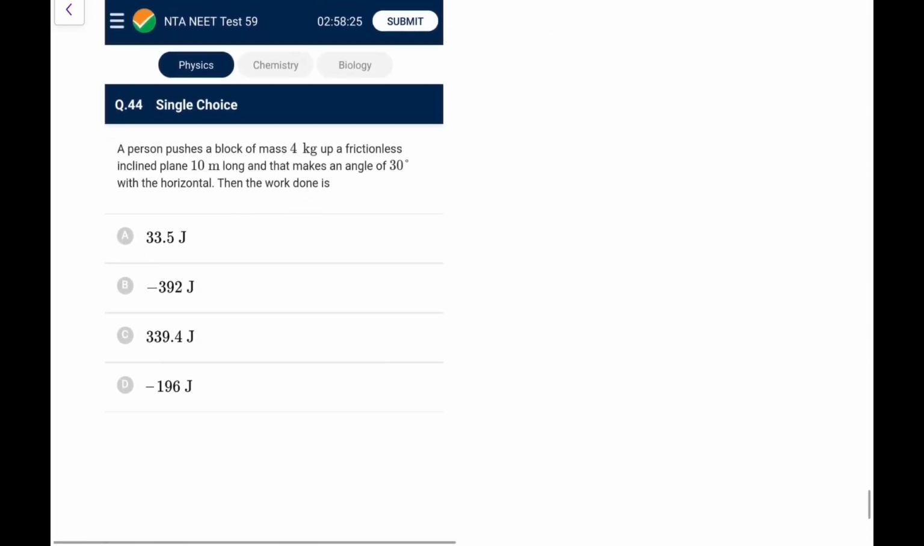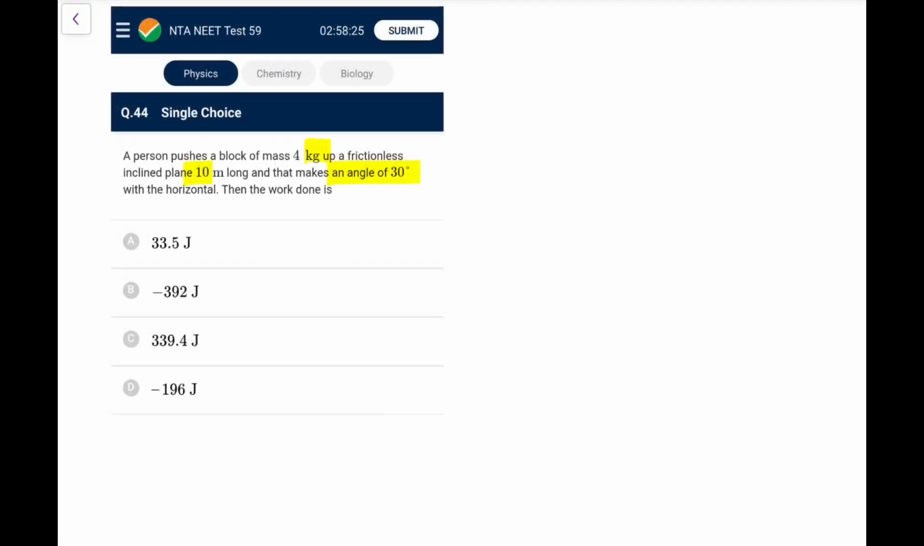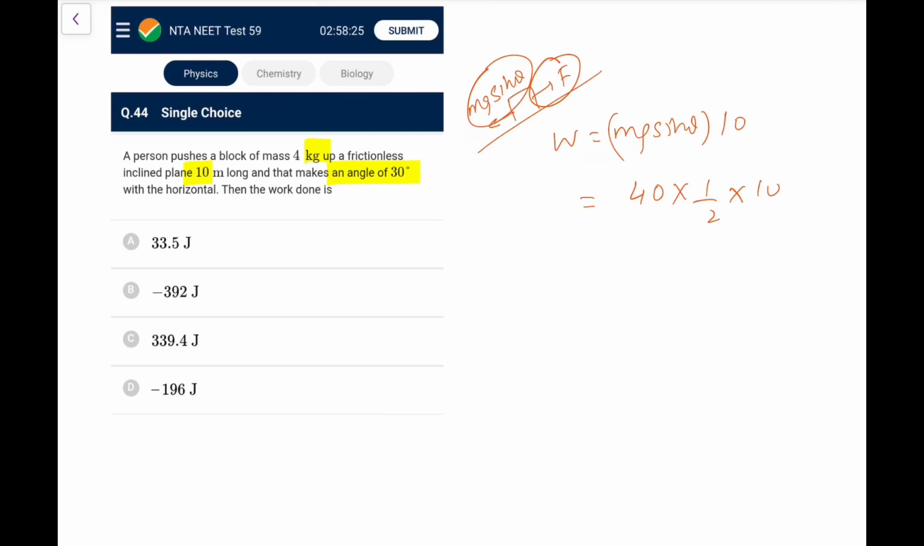Next, a person pushes a block of mass 4 kg up a frictionless plane 10 meter long, makes an angle 30 degrees with the horizontal. The work done. Because it is frictionless, I will assume the force exerted by the person is just moving it up, no change in kinetic energy. So F is mg sin theta. The work done would be mg sin theta into d. D is 10. So the work done is mg is 40 into sine theta, that is 1 by 2, into 10. So it comes out as 20 into 10, 200, or if I take 9.8, it would be 196.